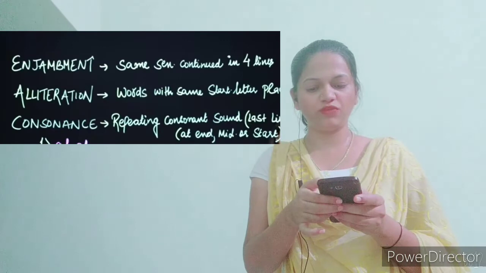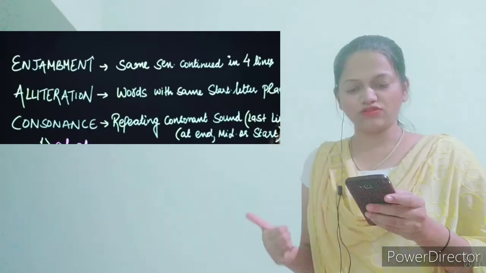You all are very much aware of alliteration, where words have the same starting letter and are placed very closely. In the poem, an example is the line "has given my heart", alliteration, h, has given my heart. So this is the figure of speech used here.